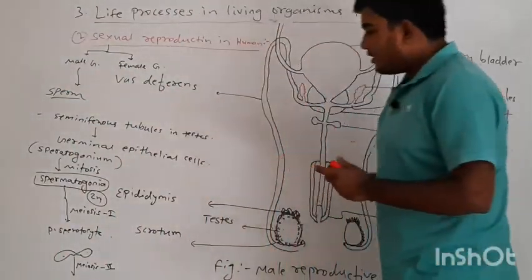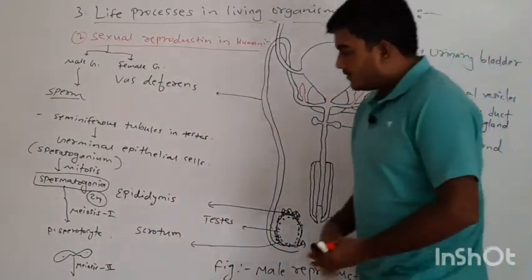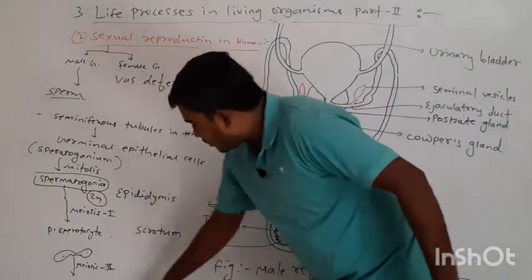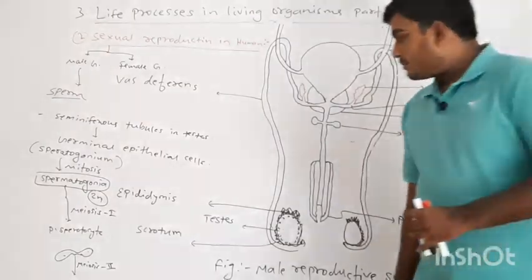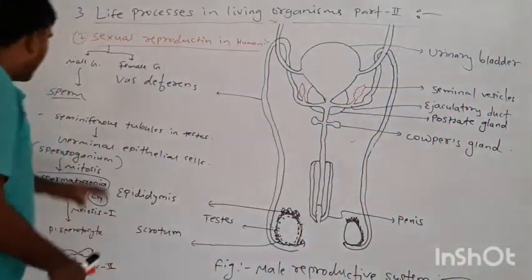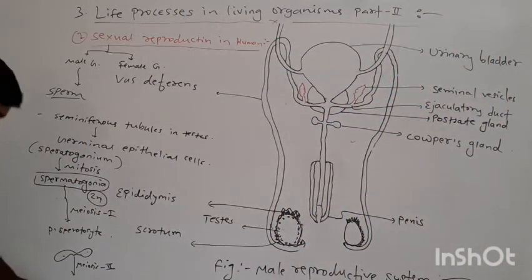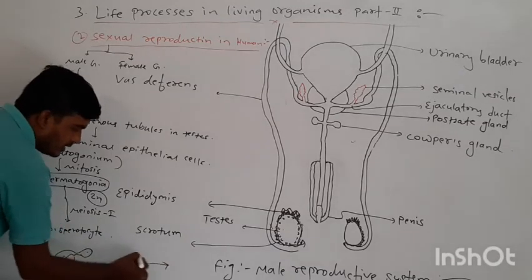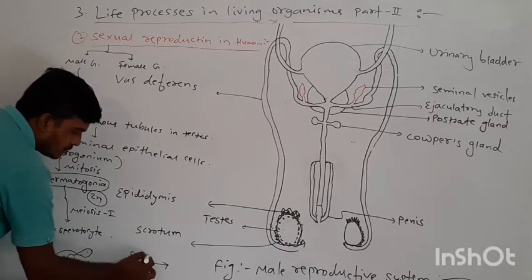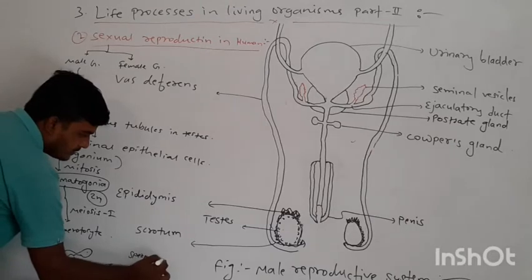Now after that there is a process called spermatogenesis. This is the gametogenesis process. Spermatogenesis means the formation of sperms from these secondary spermatocytes. So here there is the process called spermatogenesis.